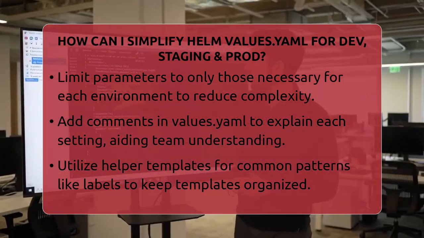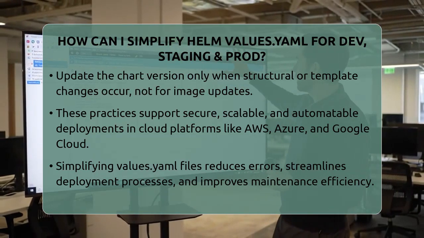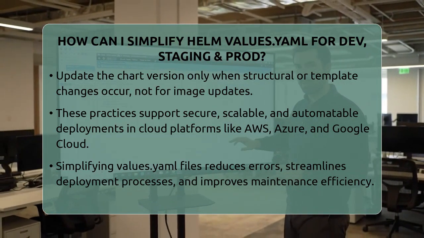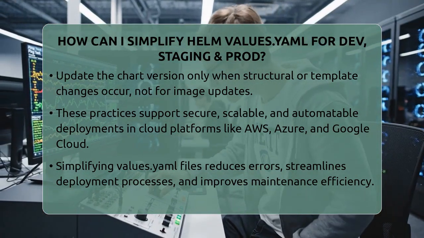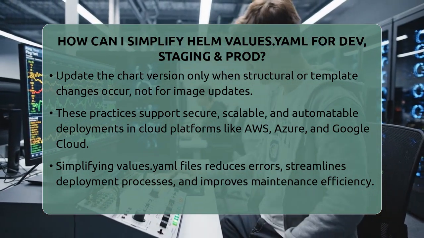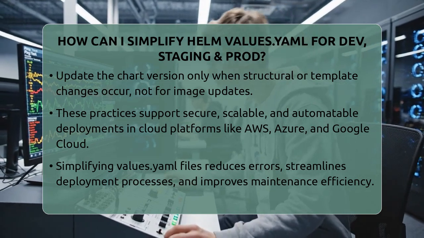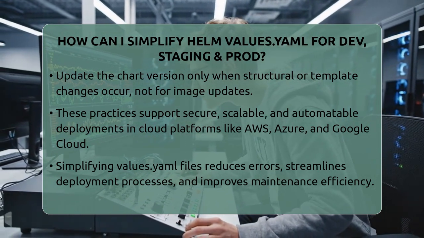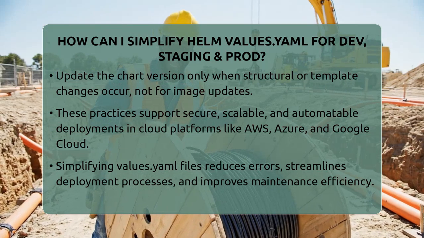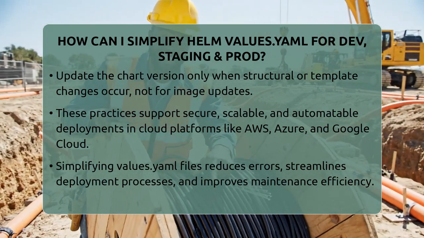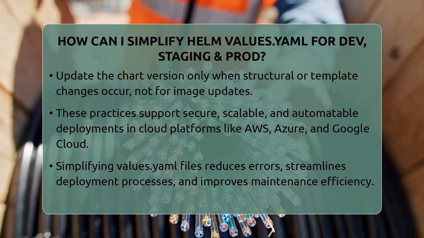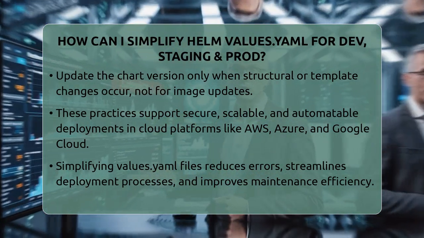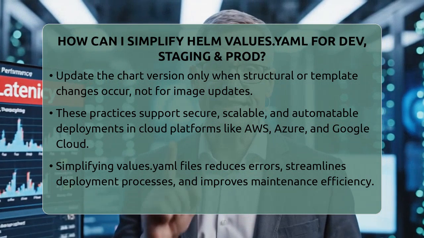Use helper templates for common patterns. For example, create a label template in _helpers.tpl to generate consistent labels across your resources. This keeps your templates clean and makes updates easier. Finally, only update your chart version when you change the structure or templates, not every time you update an image. This keeps your version history meaningful and avoids unnecessary complexity.